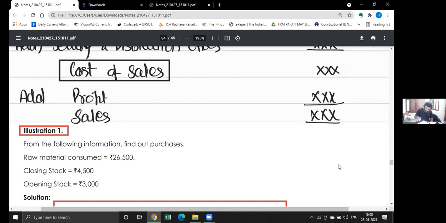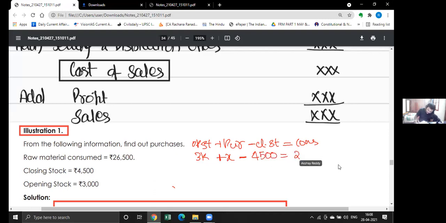What will give you consumption? Opening stock plus purchases minus closing stock will give you consumption. Now opening stock is given as 3,000. Purchases, we don't know, we need to calculate. Minus closing stock. How much is closing stock? 4,500.